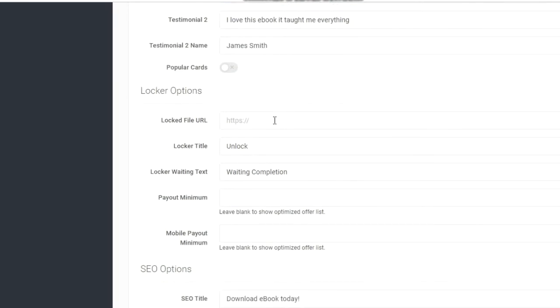Okay, next here you have to give the file from where the person will download. So here I have already uploaded it in my Google Drive. You can also do the same thing, and you just have to get a link from here, so that it will be a shareable link.